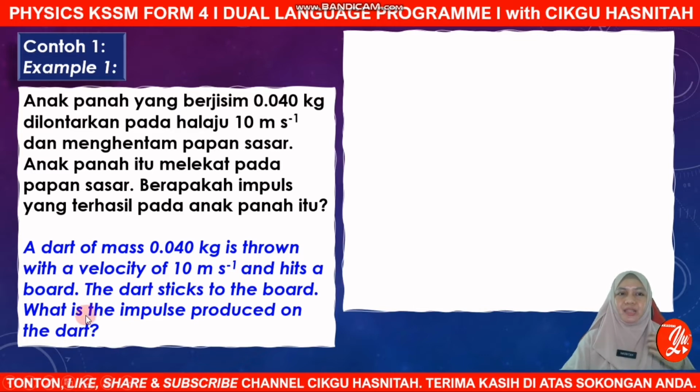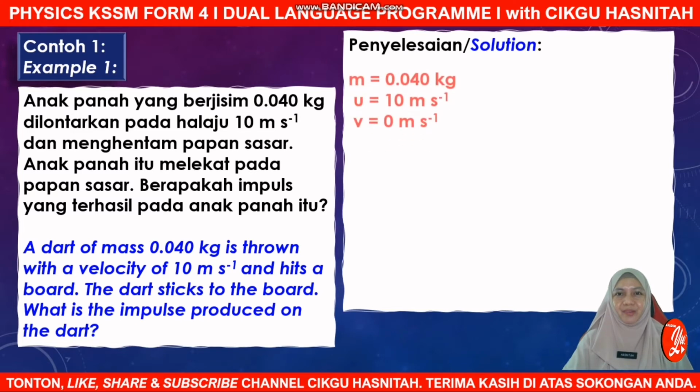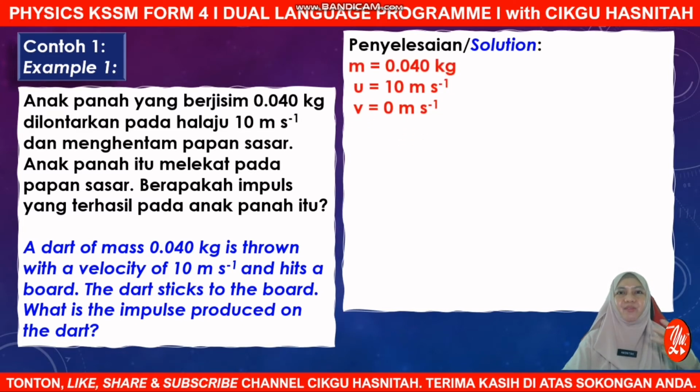You are asked to find the impulse produced on the dart. So how to find the impulse? Impulse refers to, yes, change in momentum. Again, remember the 3 steps of solving a problem. Number 1, list down all the given information. So we are given the mass, 0.04 kg.